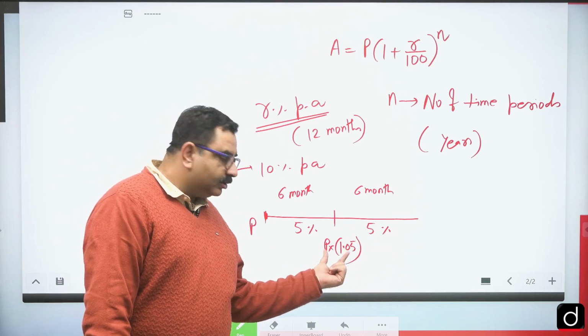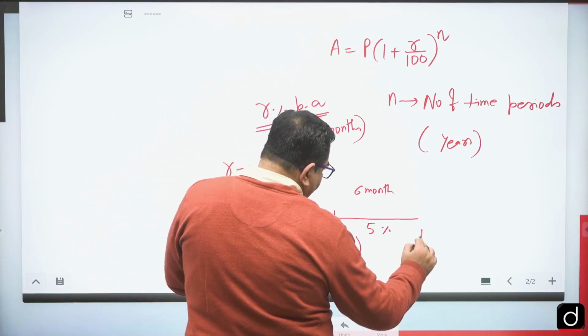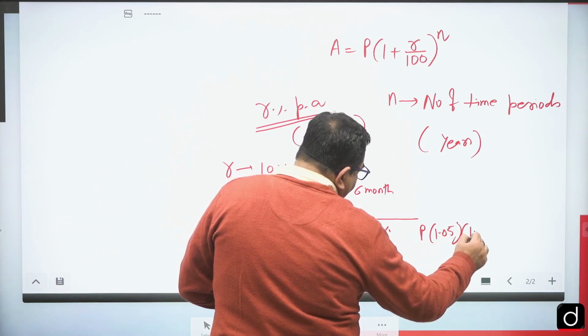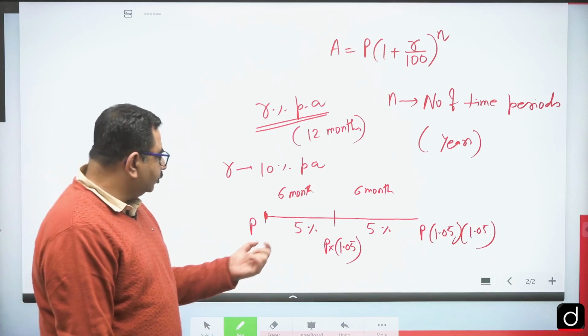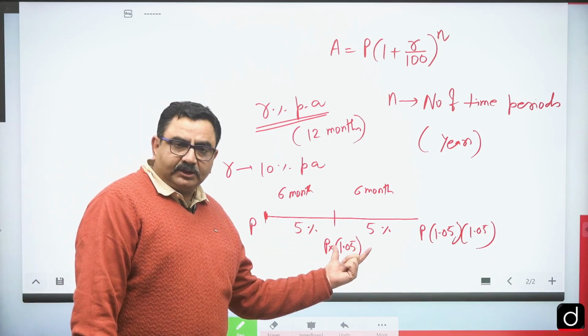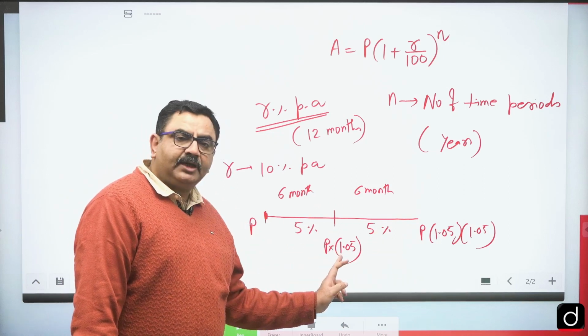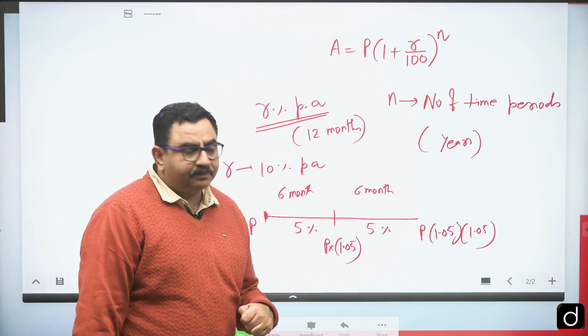So P into 1.05 into 1.05, and this is the final amount. These two are successive 5% increases: the amount we get after 6 months, on that amount again we get 5%.